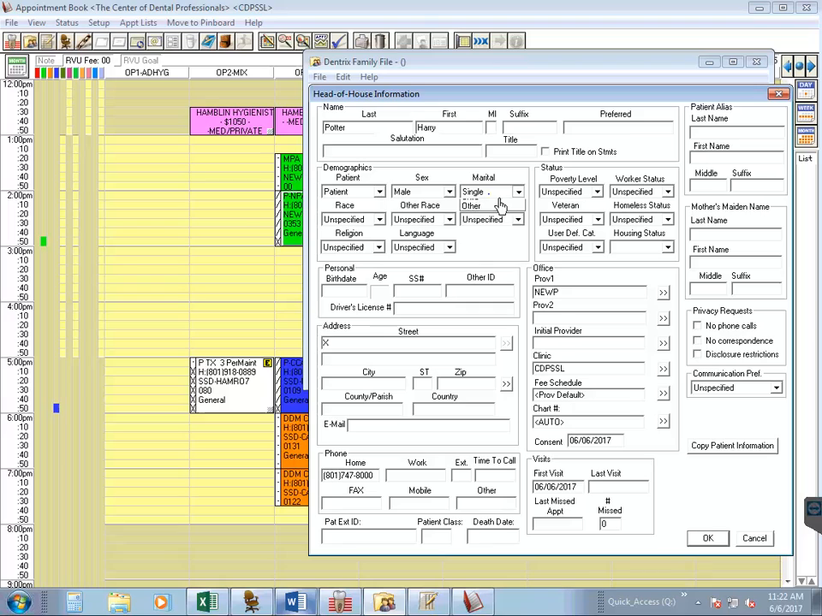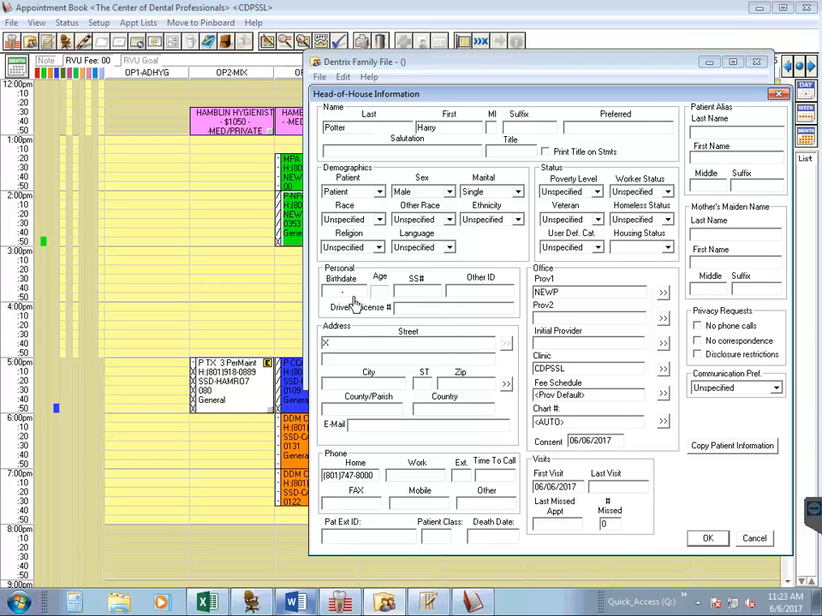We actually don't know whether Harry is single or married, and that's okay. We can wait until he comes in and fills out his paperwork to change it if needed. The most vital time to change this is when you're entering in a patient that is a child. We don't want the child to be listed as single, so you would come down and select child instead. But we're just going to leave Harry's at single for now.